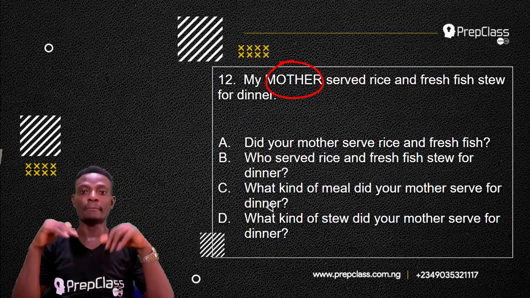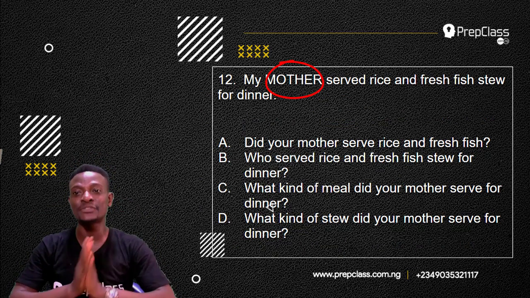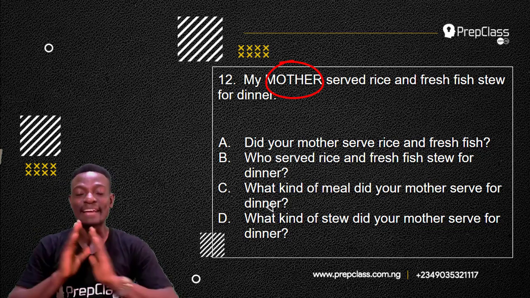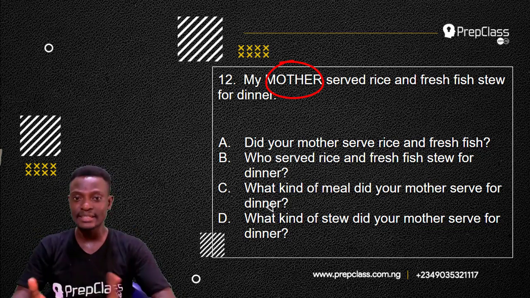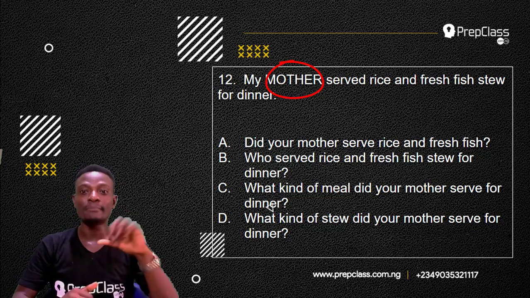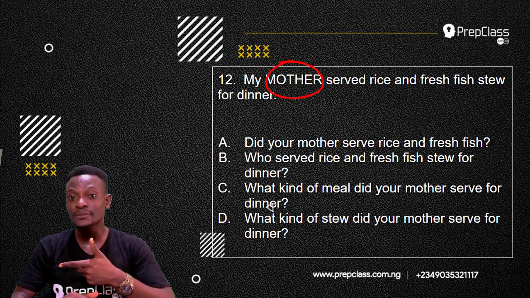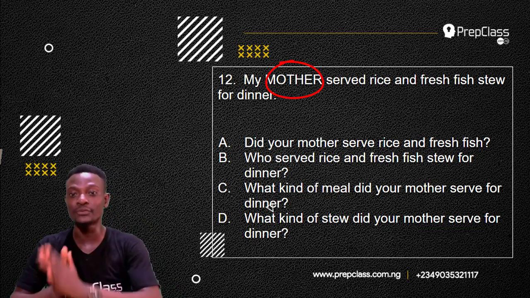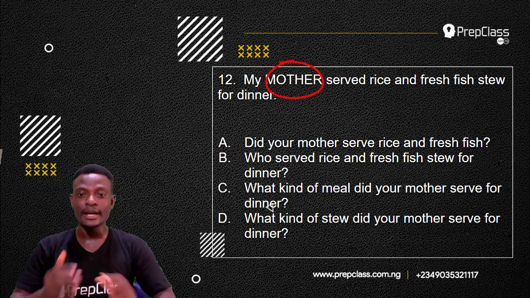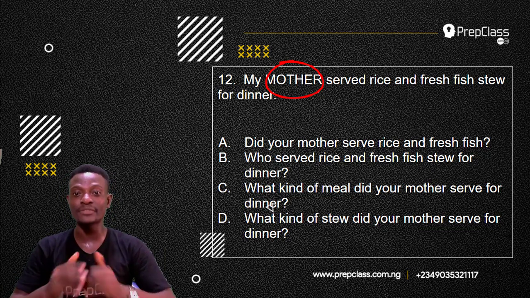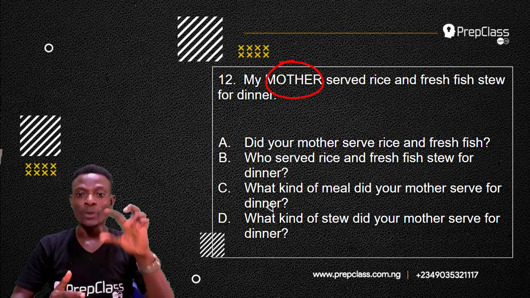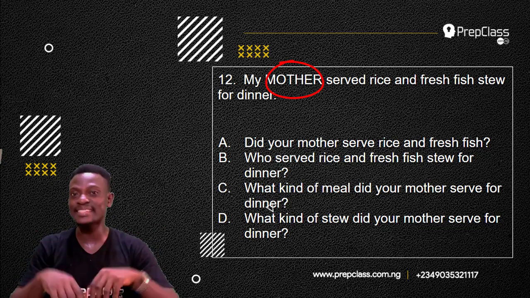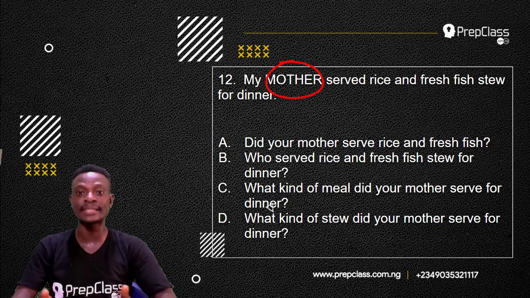Question 12. My mother served rice and fresh fish stew for dinner. Now, mother is carrying the emphatic stress in this sentence. So option A is, did your mother serve rice and fresh fish? Option B, who served rice and fresh fish stew for dinner? Option C, what kind of meal did your mother serve for dinner? Option D, what kind of stew did your mother serve for dinner? Remember, mother is the emphasized word in this sentence.